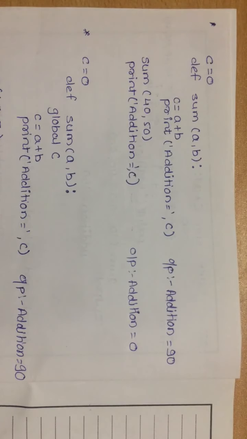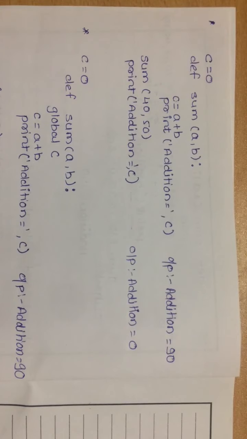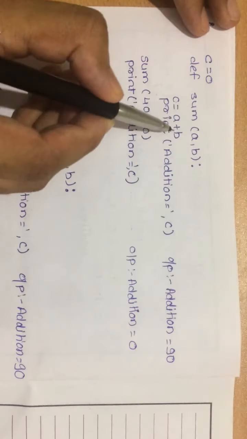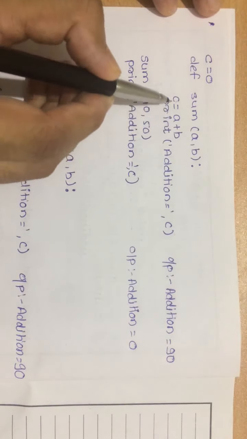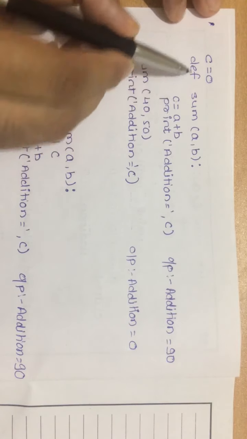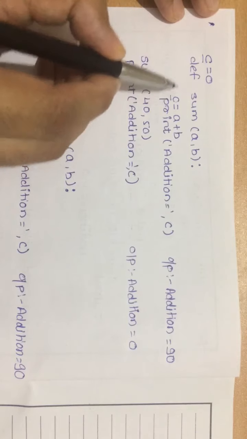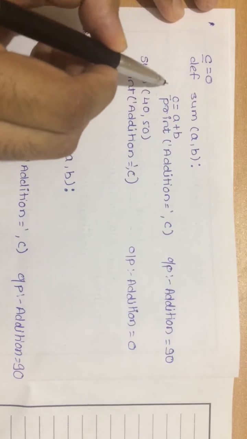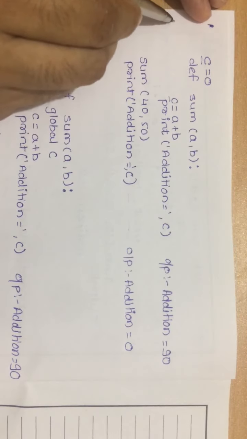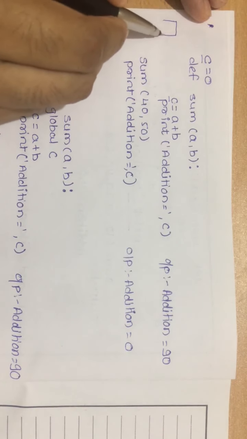That is, A is equal to 40, B is equal to 50. So 40 plus 50, we get 90, and 90 will get assigned to this C. In this case, this C is different and this C is different. This is a global variable and this one is a local variable. Let me try to explain the same.